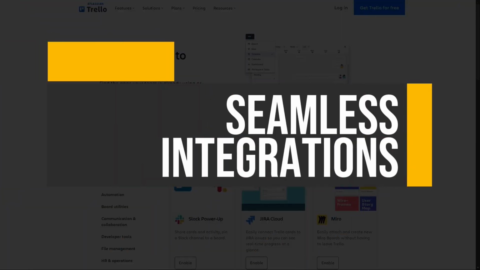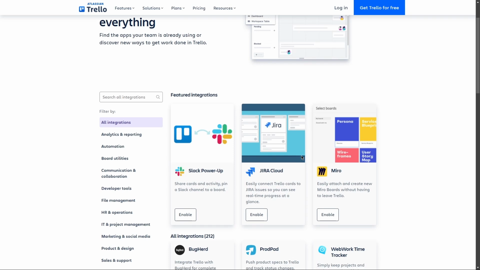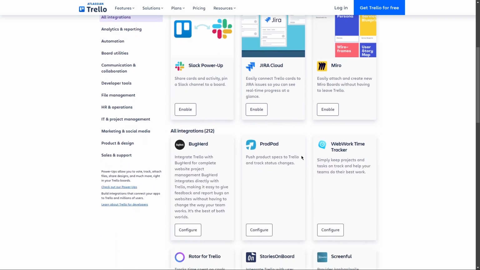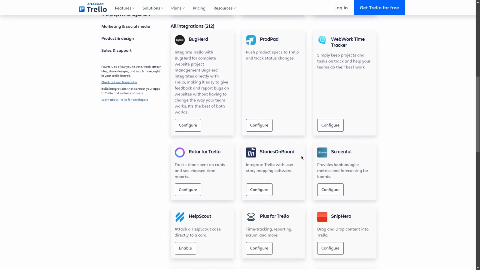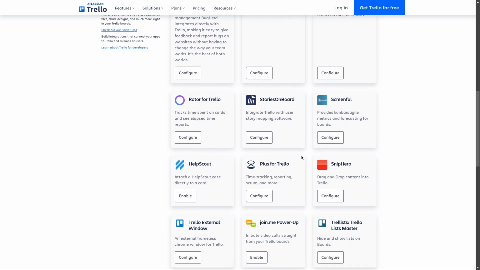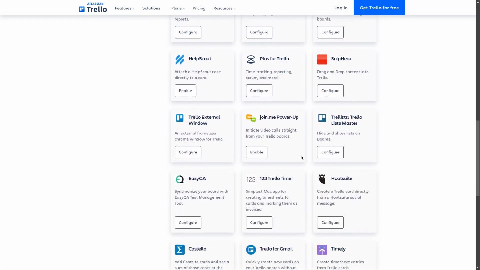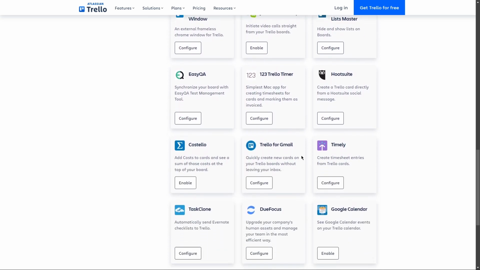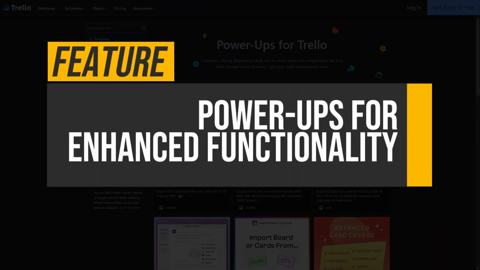Seamless integrations. Trello integrates seamlessly with various applications such as Slack, Jira, and Google Drive. These integrations enhance collaboration by allowing users to connect their favorite tools directly within Trello. This connectivity ensures that teams can streamline communication, manage tasks effectively, and maintain a cohesive workflow without switching between multiple platforms. Power-ups for enhanced functionality.